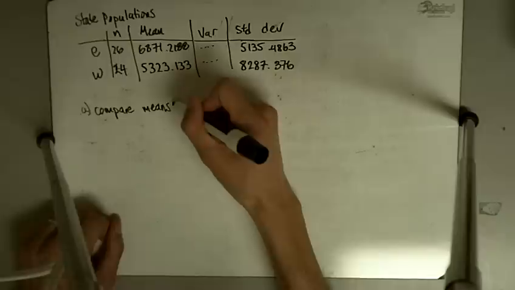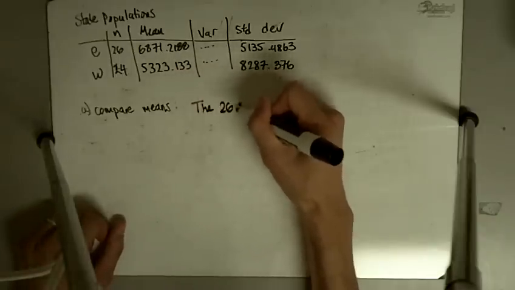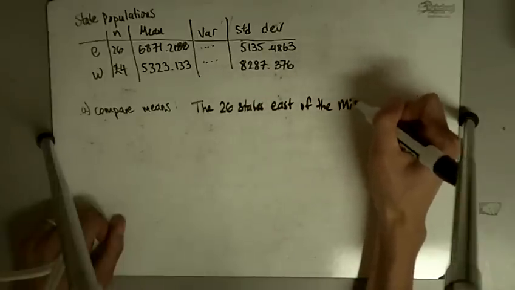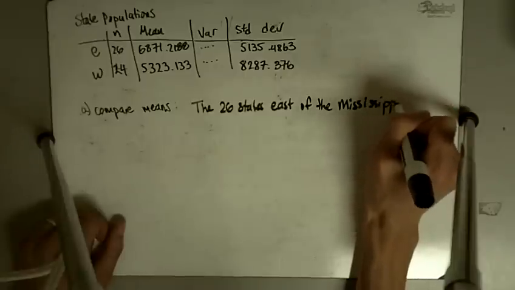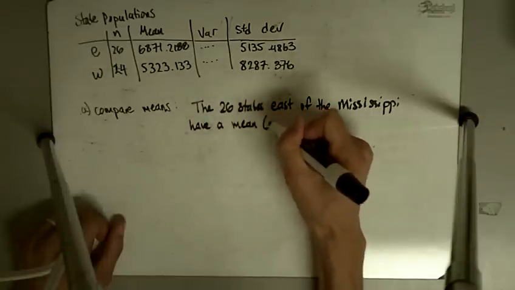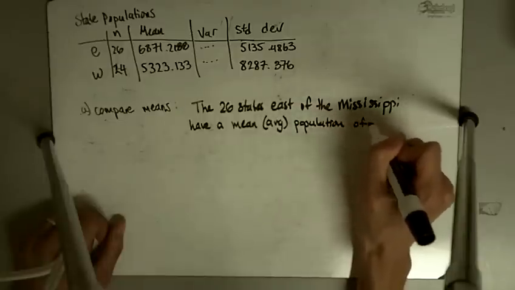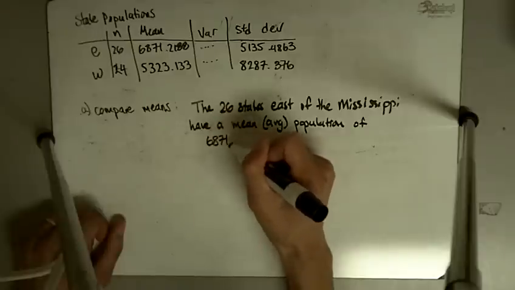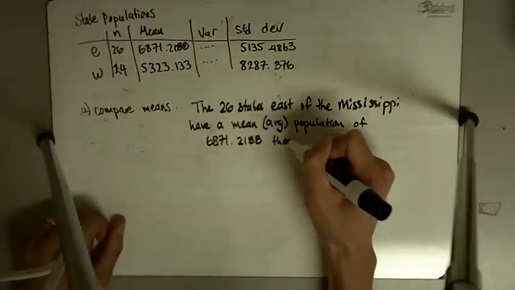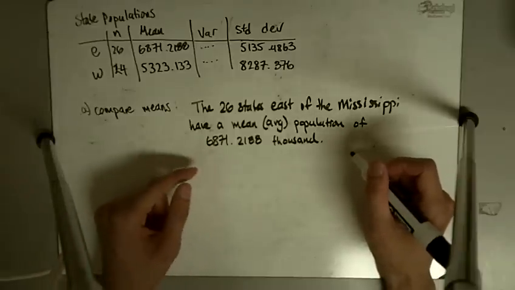Okay, so the 26 states east of the Mississippi have a mean population, or an average population, of 6,871.2188 thousand. Okay, or in other words, 6.87 million.